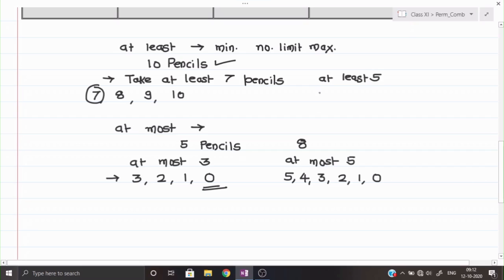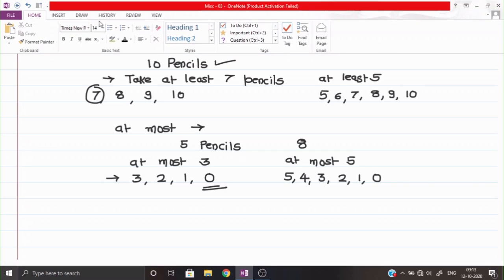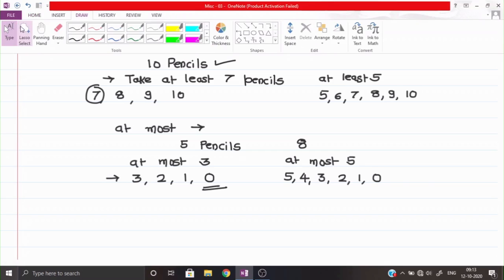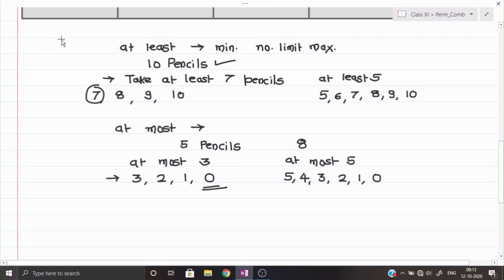Okay, so we shall start with 5 and then we shall go to the last value, the highest value that we will examine till there. Okay, so 5, 6, 7, 8, 9, 10, all we shall find out. Now the same technique we shall apply in this question also. Okay, but in this question one more new fundamental you will learn. Now let me rub this one first, then we can start the question.